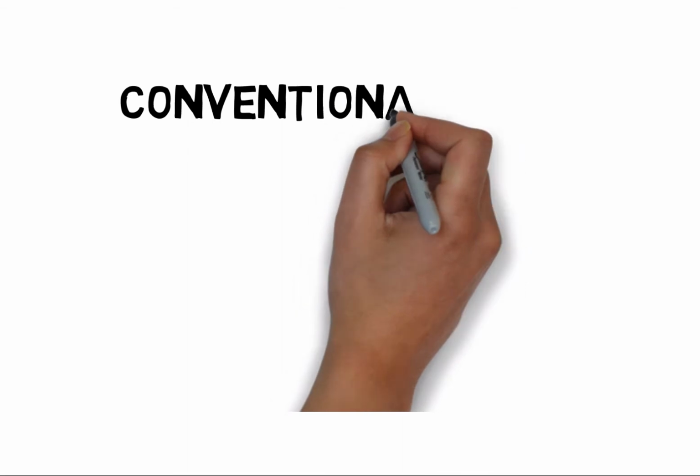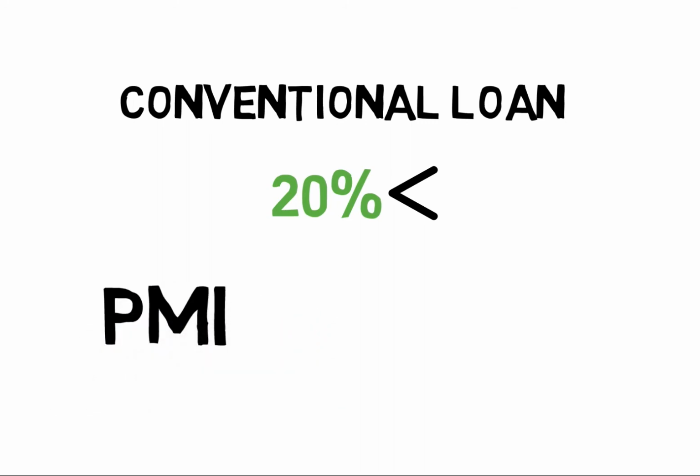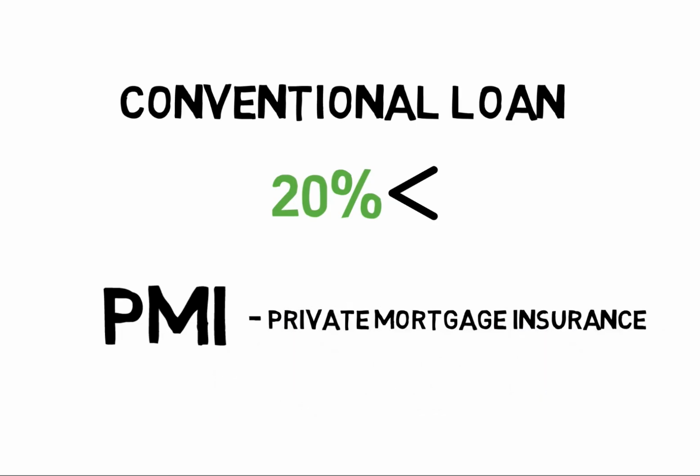As far as conventional financing is concerned, with the down payment especially, if a borrower wants to put less than 20% down, it is a riskier loan to the lender, so the lender requires insurance on this type of loan as well. The insurance for conventional financing is called PMI, which stands for Private Mortgage Insurance.